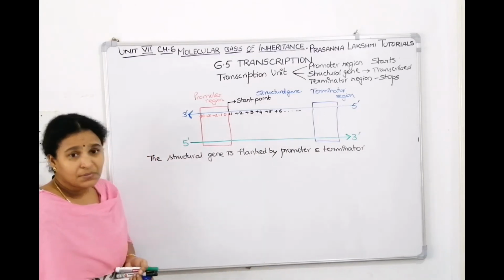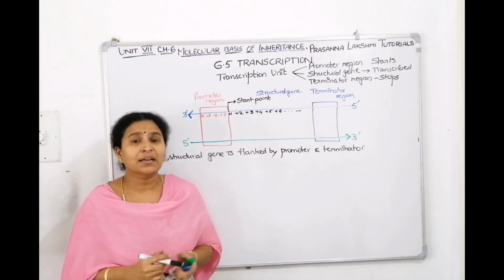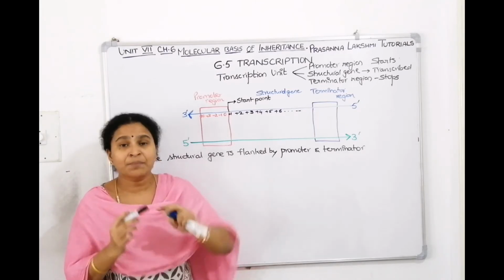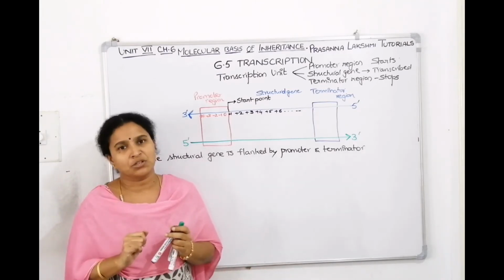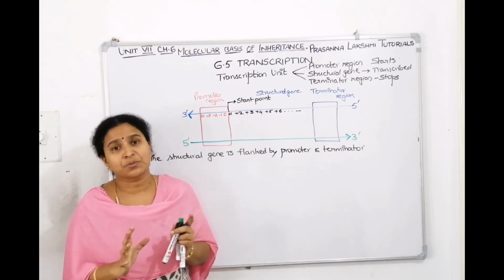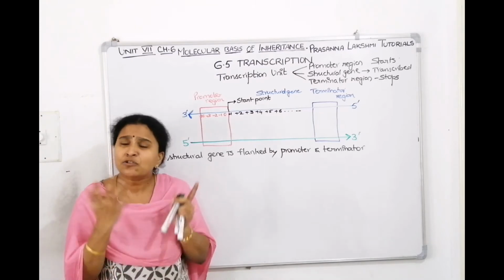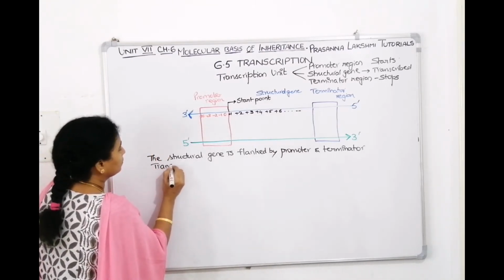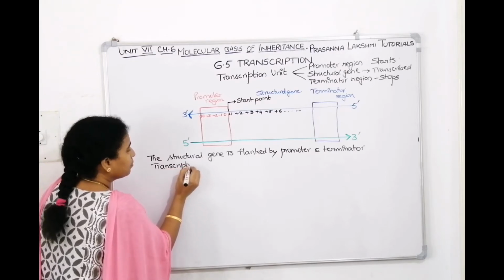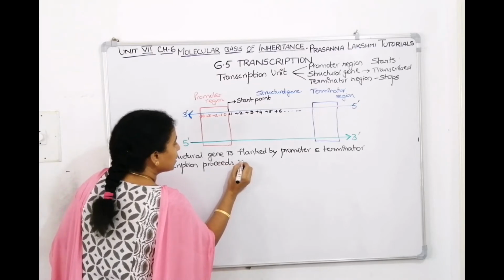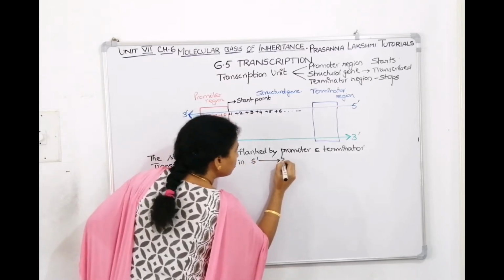Understood? In the previous board we saw that even though there are two strands of DNA, only one strand acts as a template. Now what is the direction of replication? 5 prime to 3 prime, that is the polarity. In the same manner, what is the direction of transcription? Transcription proceeds in the 5 to 3 direction only.